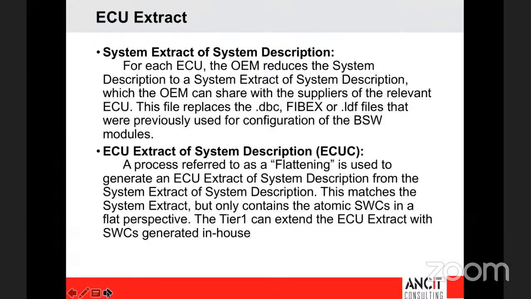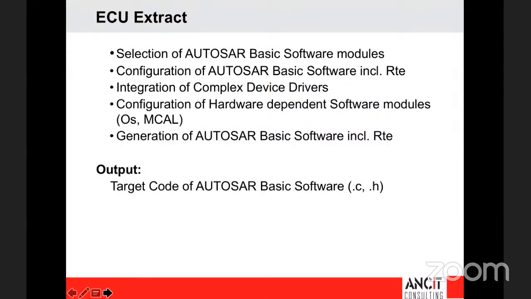All right. If you're working in a Tier 1 company, you usually get two things. One, you get your ECU extract. The second, you also get a separate document from the Tier 1 company which specifies what are the modules that need to be configured for the requirement of the Tier 1 company, so that it is compiled and can be tested. So you get both these documents: one is the actual extract, and the second is the configuration.